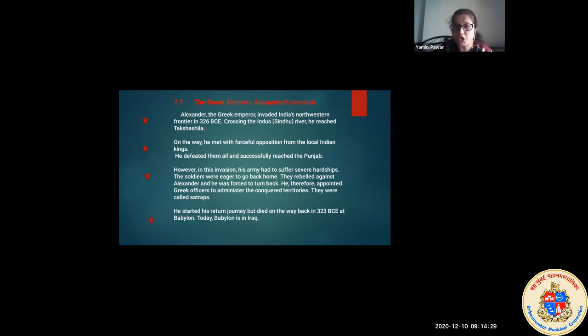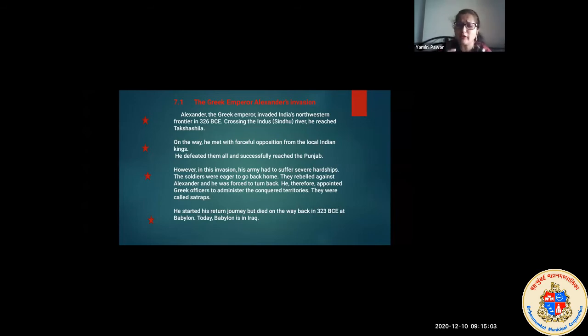Looking at the third point, children, in this invasion, his army had to suffer severe hardships. The soldiers were eager to go back home because Alexander did not stop. He was just moving with the soldiers, taking one territory after another under him. But the soldiers were suffering a lot, because every day they had to get up and fight. They were having a lot of hardships. There was no home for them to stay, no proper food.